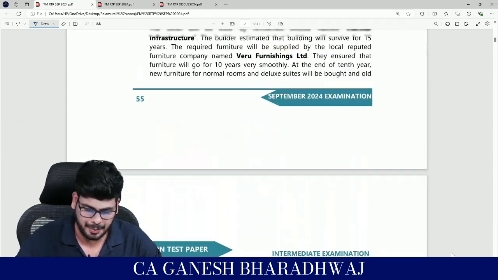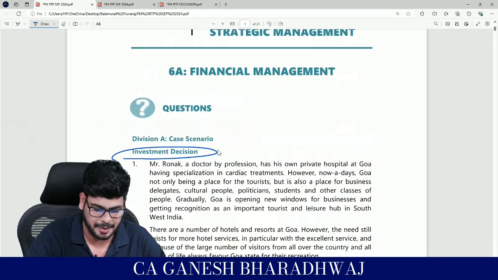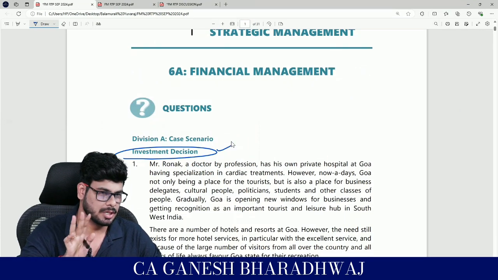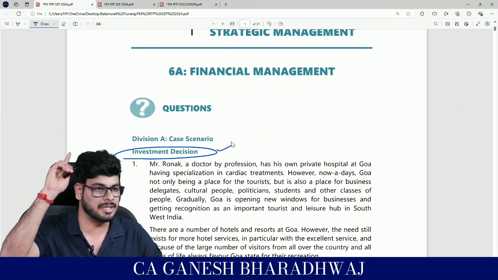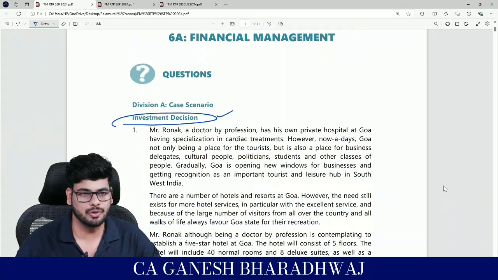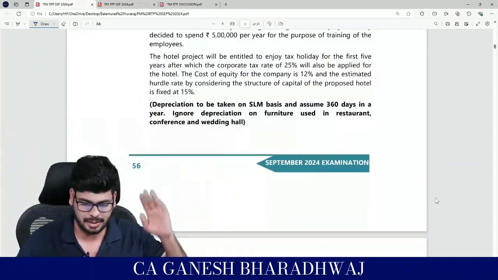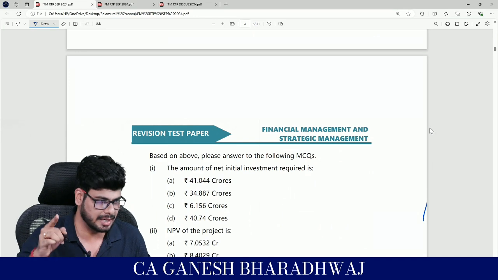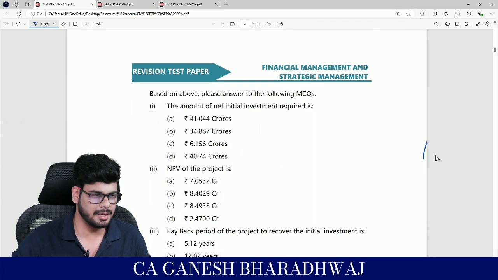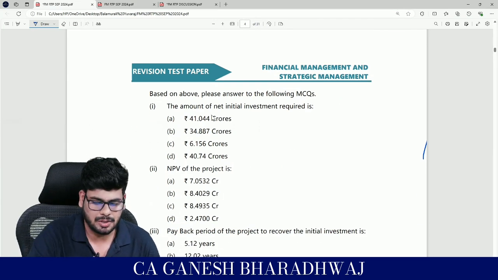Now in an RTP, they have given which chapter it is being tested from. In exam, they will not give you all this. So first you should identify which is the chapter they are testing. How will you know that? Not by reading the case study, but only by reading the questions. Ultimately, you get marks only for this. Directly skim through it. First, what have they asked?